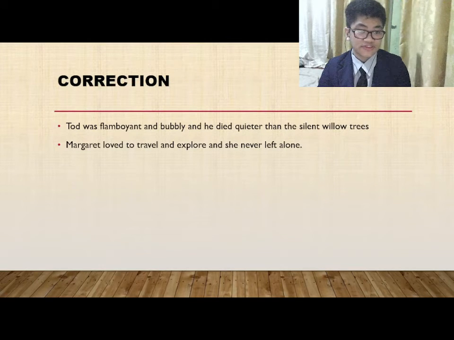Corrected, it should look like this. Todd was flamboyant and bubbly, and he died quieter than the silent willow trees. Margaret loved to travel and explore, and she never left alone. For the first sentence, it made Todd's death sound more impactful as well as more peaceful. For the second sentence, instead of Margaret looking mysterious, it made her look friendly and caring.